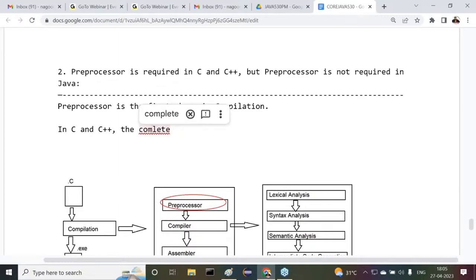Every programming language is having some predefined library or not? Come on, guys, you have to respond for me. Every programming language is having some predefined library or not?